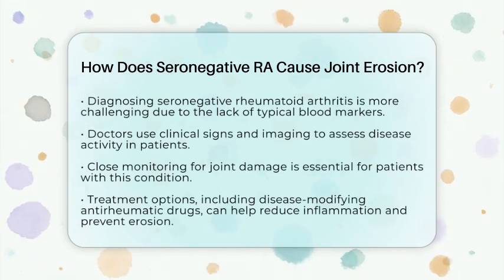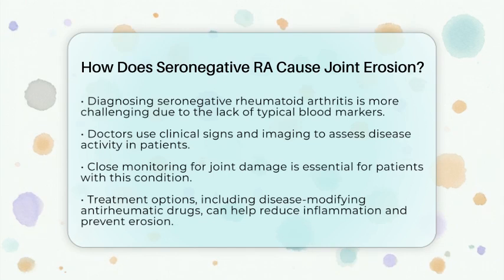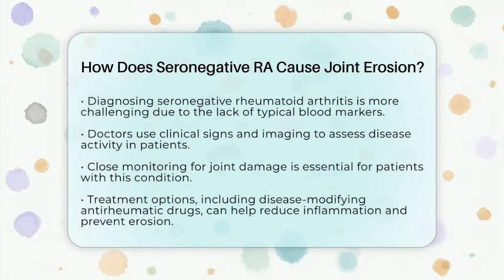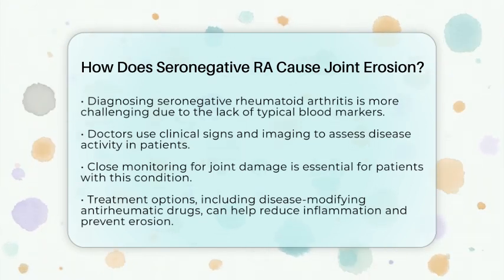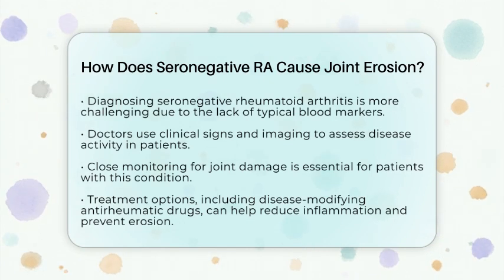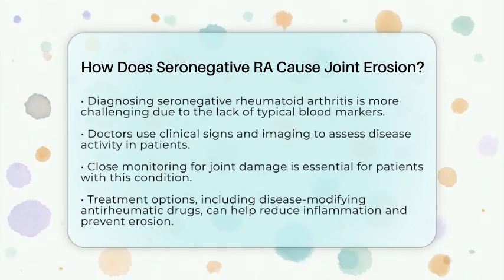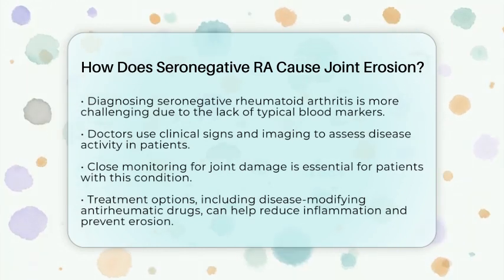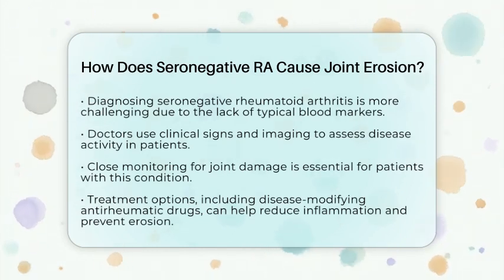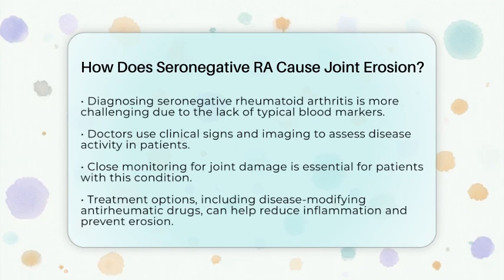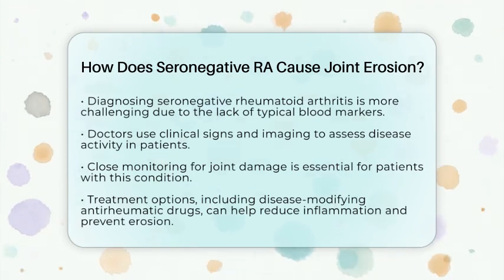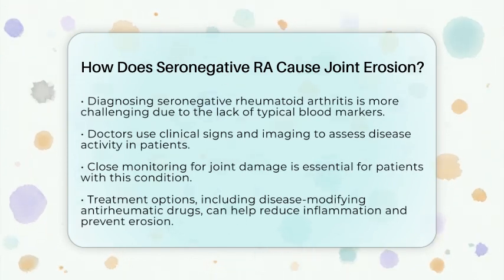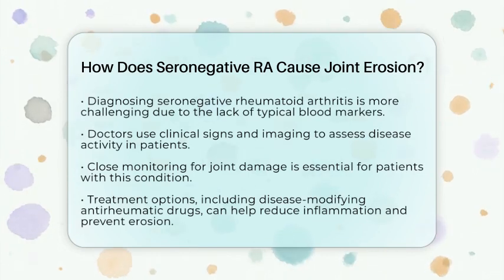In summary, seronegative rheumatoid arthritis causes joint erosion through persistent inflammation and immune-mediated destruction of tissues, even without the presence of autoantibodies. While the extent of erosion may be milder, it remains significant, highlighting the need for early diagnosis and appropriate treatment. Always remember to consult with healthcare professionals for personalized advice and treatment options.